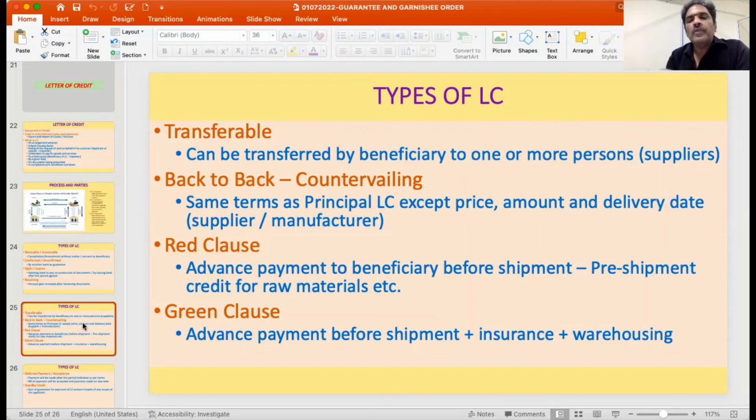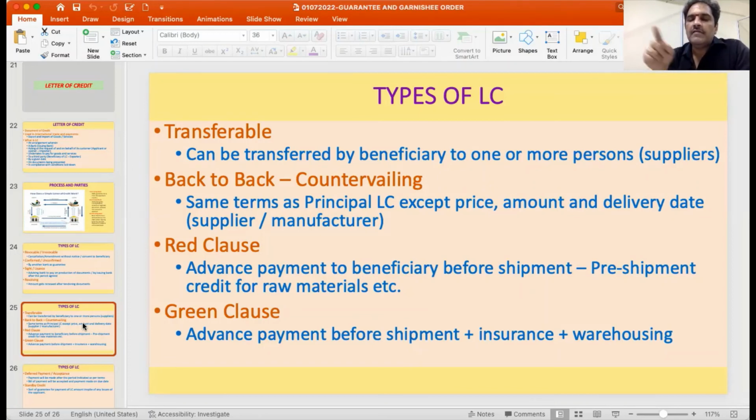Then there is another type of LC called a red clause LC. It is a letter of credit in which an advance payment to the beneficiary is incorporated before shipment. Where there is a pre-shipment credit for raw materials, the term is indicated in red on the LC saying that there is an advance payment to be made to the beneficiary.